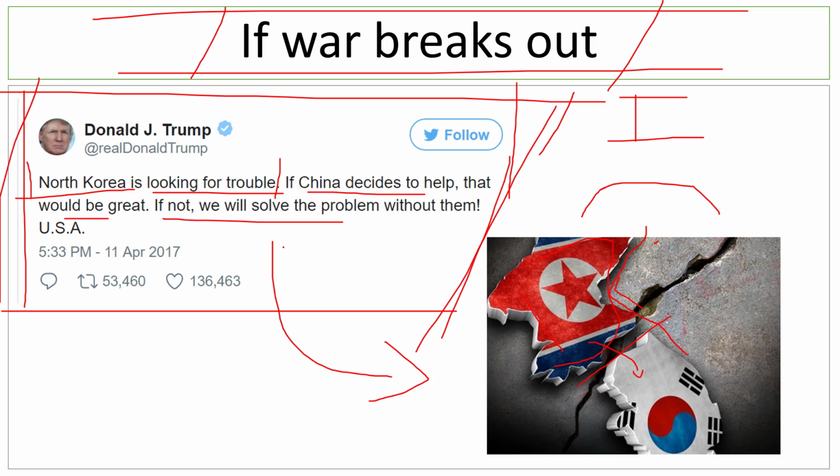So the US has made its intentions clear that if North Korea keeps on pushing the envelope, then eventually they will do something to stop North Korea. Now what will they do? What will be the impact of that? Only time will tell. But I would like to know what your views are about the whole geopolitical scenario over here, and what you think will be the future of the Korean Peninsula.